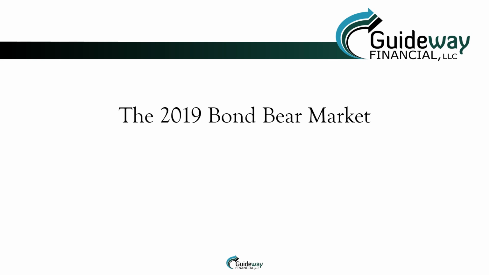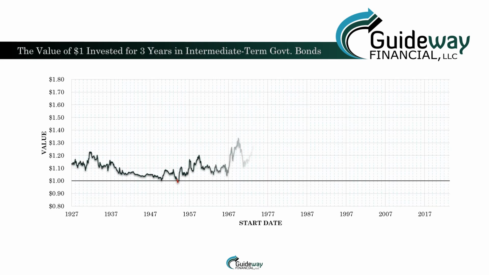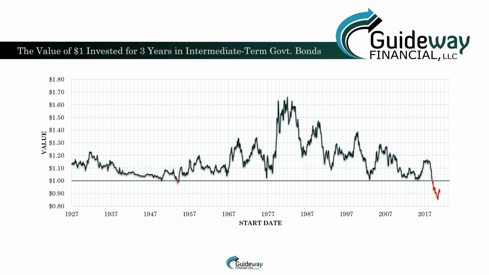Intermediate term government bonds are the ballast of investments. They almost never lose money, at least when held for 3 years or more. But if you invested in them starting in 2019 expecting a positive return, you were in for a very unpleasant surprise. This is a chart of the value after 3 years of a $1 initial investment in intermediate term government